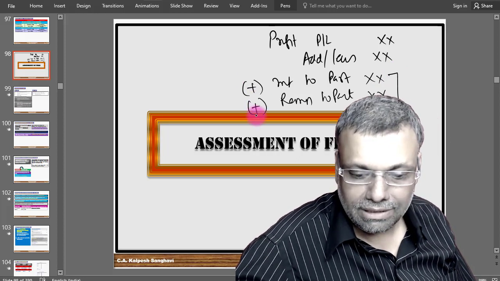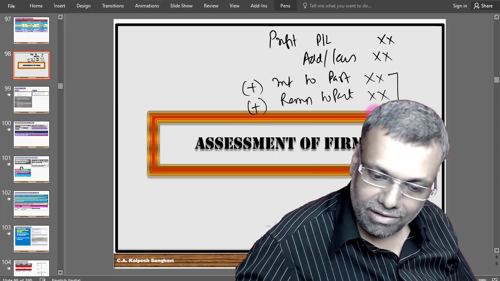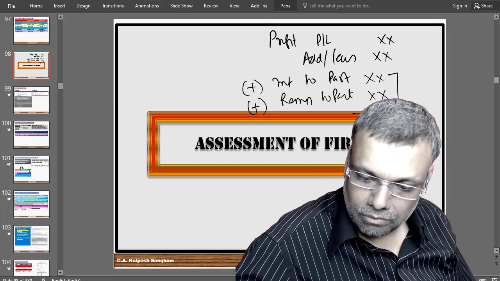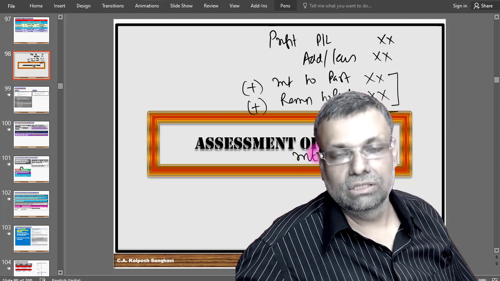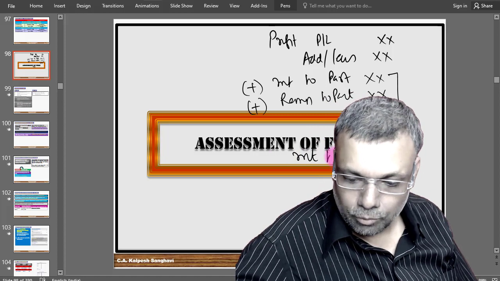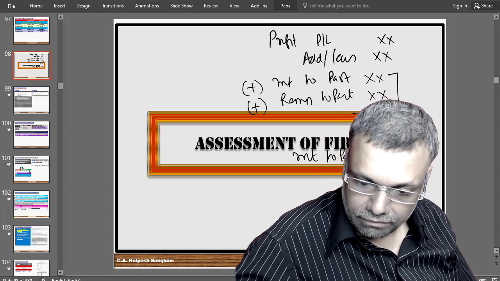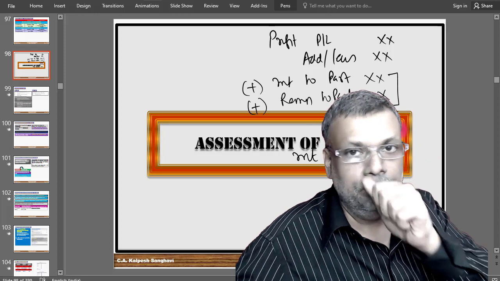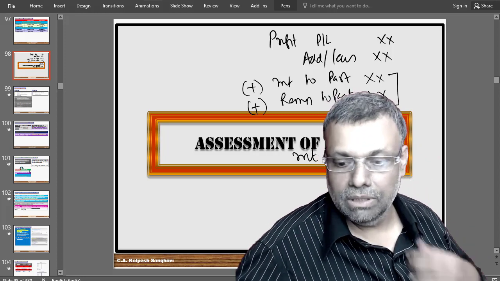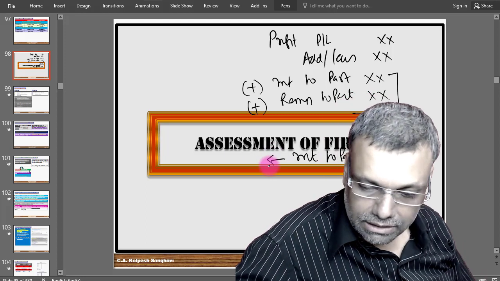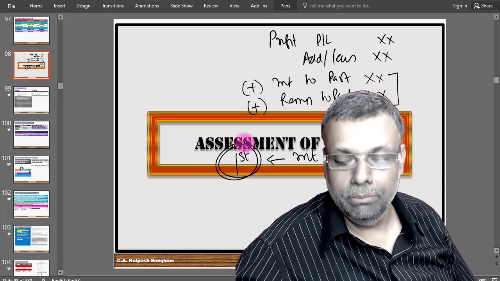And naturally, you will add only if it is provided in the books. You will not add from thin air. Then you will get one figure. From this, you have to give the interest as a reduction first, interest to partners. There is some technical thing which I will tell you in due course of time, but right now, make a note that this interest adjustment you will have to do first. This is very important.